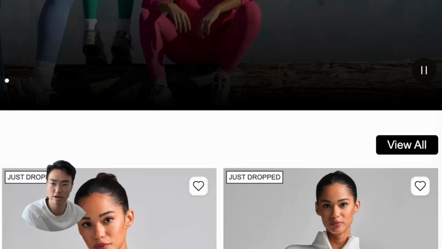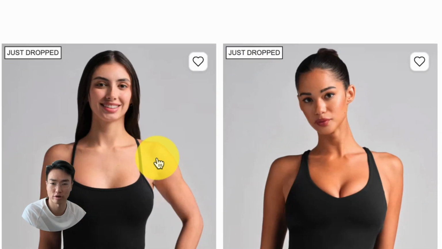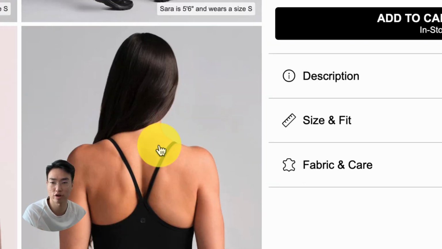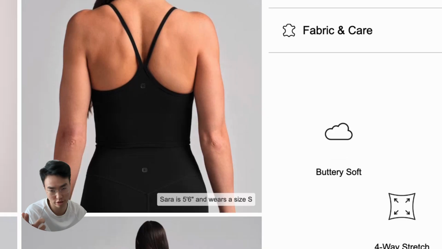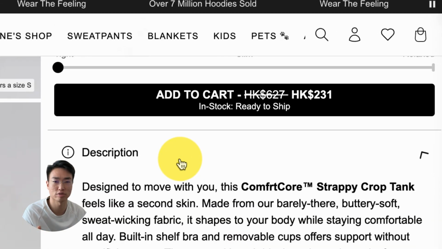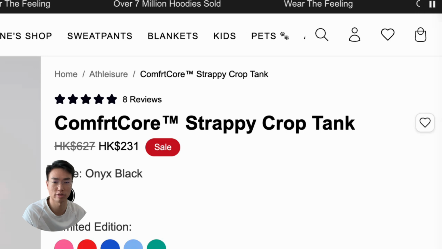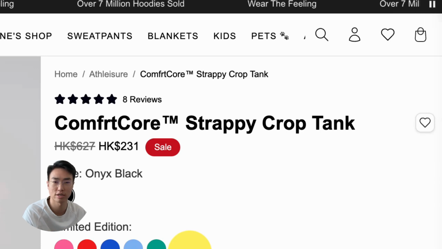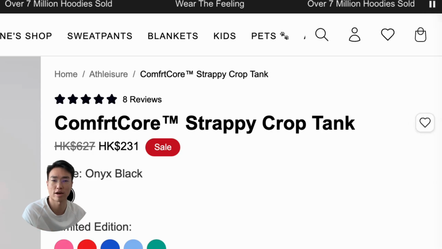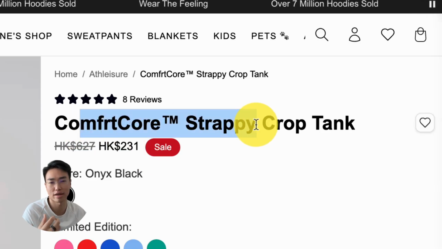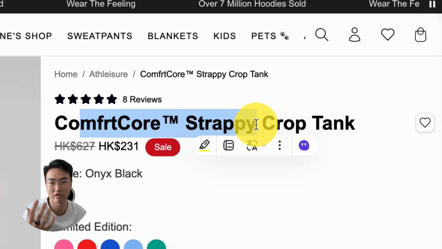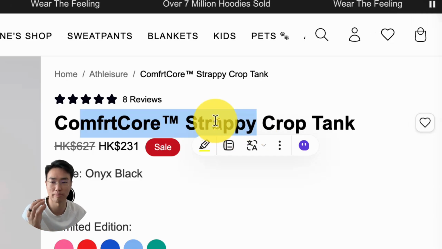So first you need to find your product. Second, you need to find a photo. And once you click into the photo, because the photo is going to generate 1, 2, 3 photos and 1 video, which I'll show you later, and then you also need a description, and then you would also need a pricing. So everything here is fixed. We can't generate these because we don't know what product you have. And for your product name, I think it's better that you become creative, or maybe you can add it in, but it's not that big of an impact when it comes to building a store.